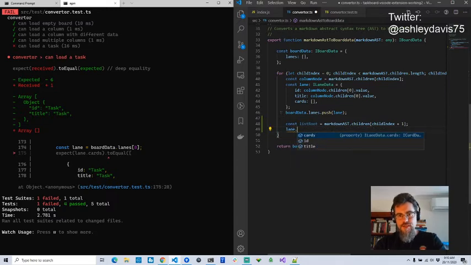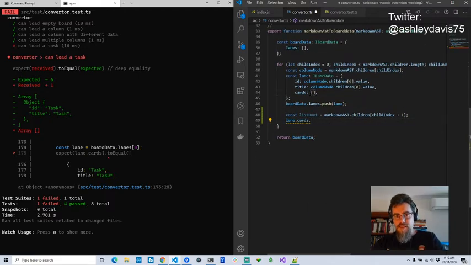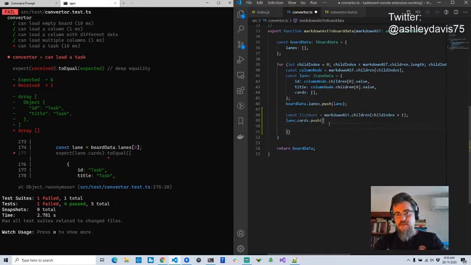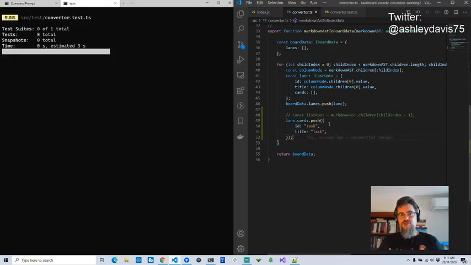So what I'm aiming to do here is I've got my lane with my cards. There's an array there. You can see the array here is initialized already to an empty array. That was part of one of our previous tests. I'm going to push on that array a new task, and I think it's just got to have an ID and a title. Actually, I've gone too far. I don't even need to do that. So the simplest way that I can get that test to pass, I think, is just by doing this. I mean, this is why it seems like cheating, right? But that should get that test to pass.